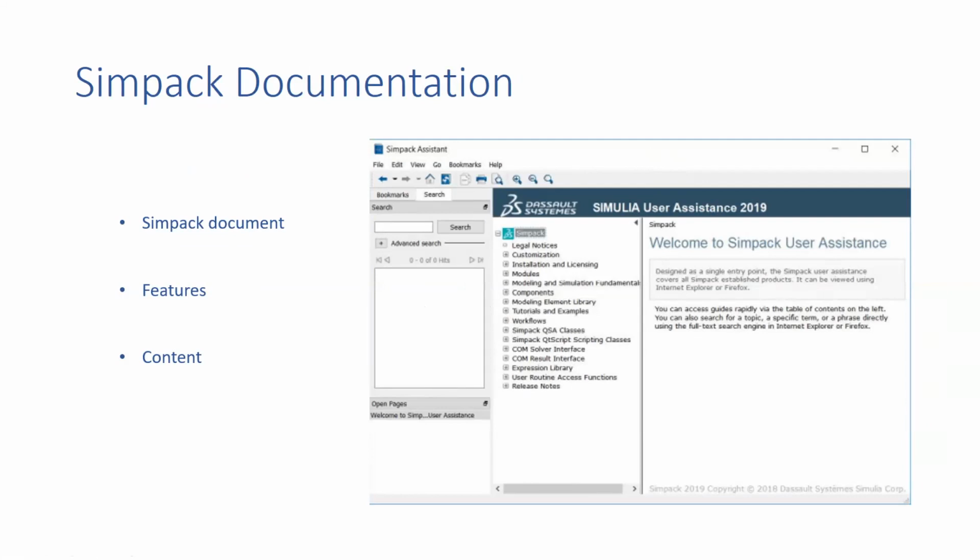You can say it's an assistant type. Let's say if you want to find something, like primitive, or let's say marker, and you want to know what the marker means, where it is used, how you can use it, we can search it here.